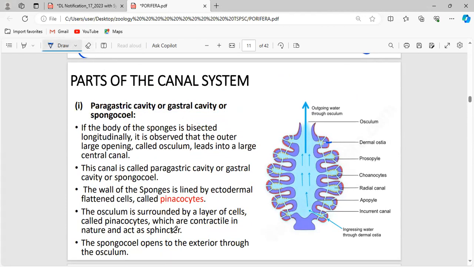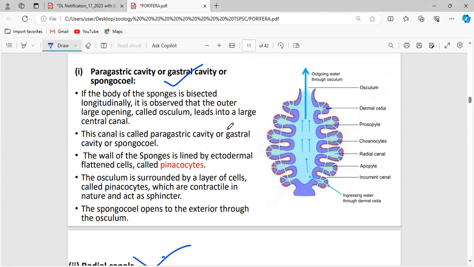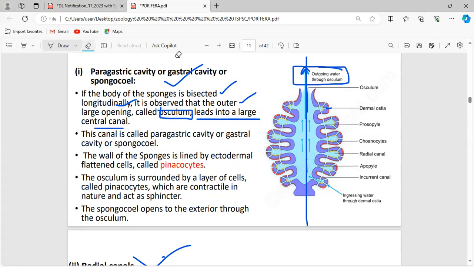The paragastric cavity, or the gastric cavity, or the spongocoel. See, if the body of the sponge is bisected longitudinally, if we cut the body of the sponge like this, it is observed that there is an outer larger opening called the osculum. See, this is called the osculum. The water is expelled out via this osculum only. This leads to the large central canal. Just see the example.